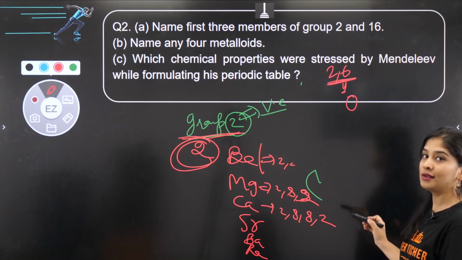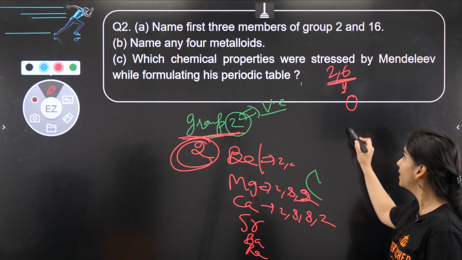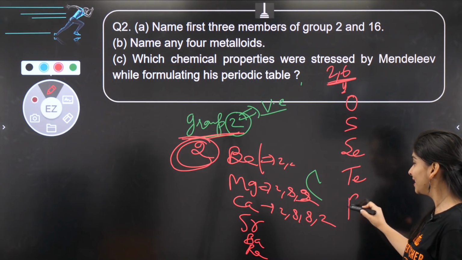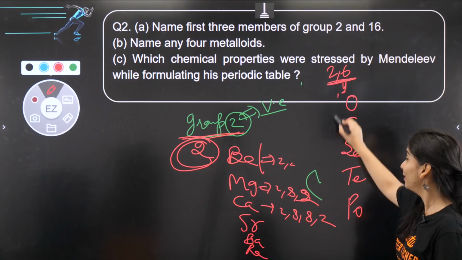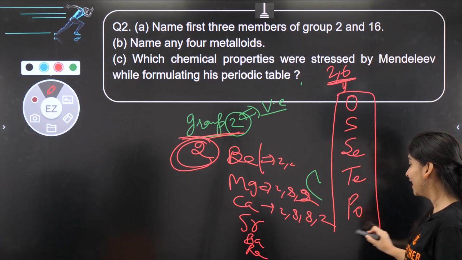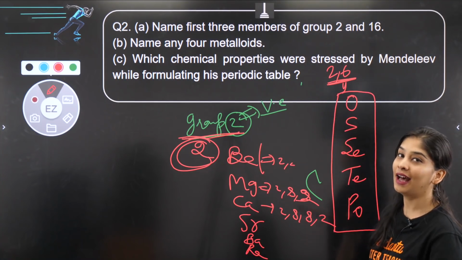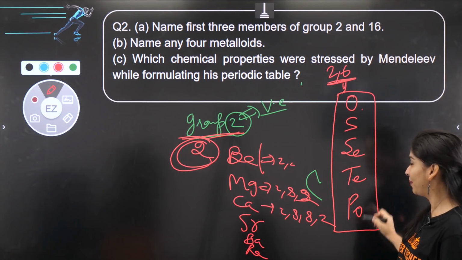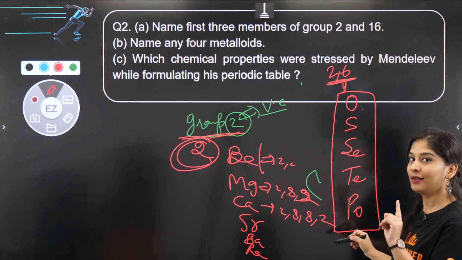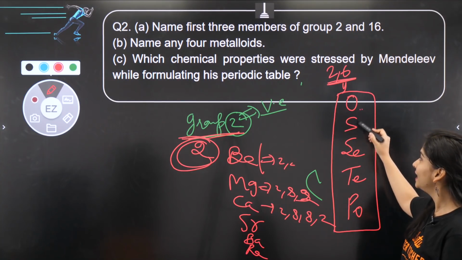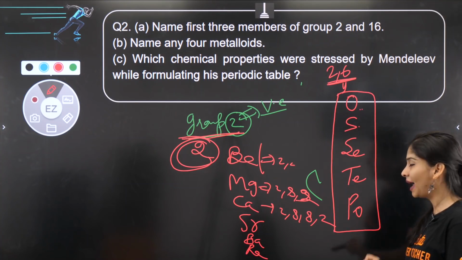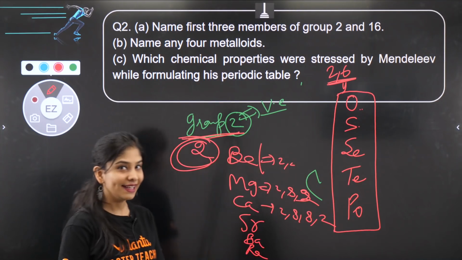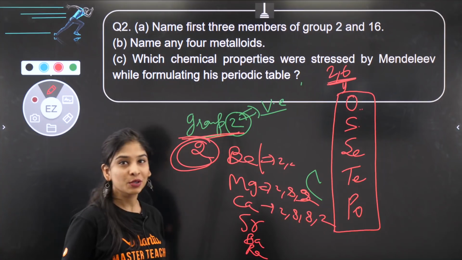And what is the mnemonic which you can prefer to remember it? Usse Tepo. Okay, I'm a teacher and I'm not telling you to do all of these things. It's just the way I used to remember in my time. Okay, so it's like usse tepo. Okay, it means cheating, but you shouldn't do it. Okay, oxygen, sulfur, selenium, tellurium and polonium, these are the members of group 16, right? Very good. Let's move to the next question.